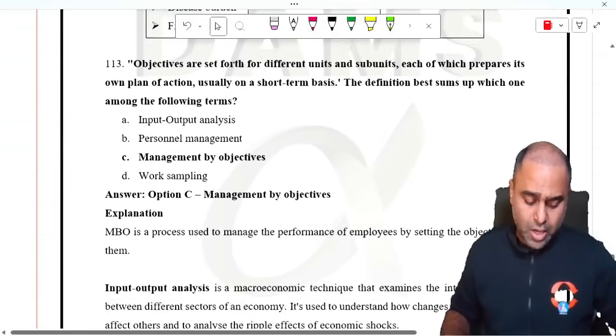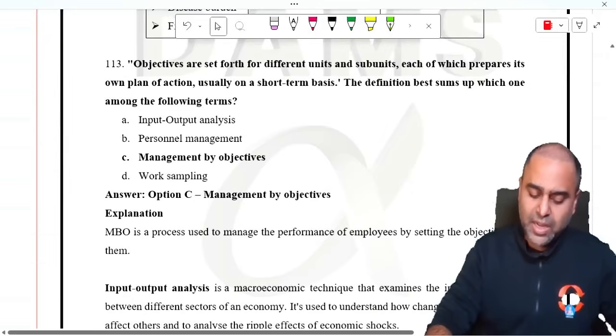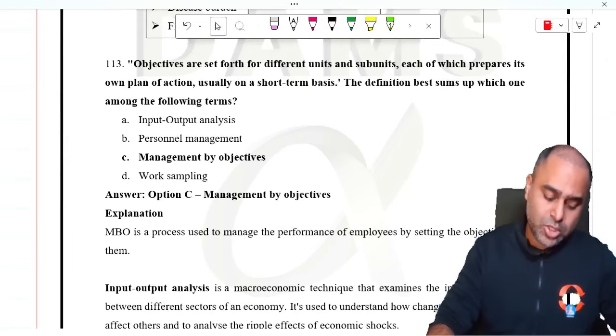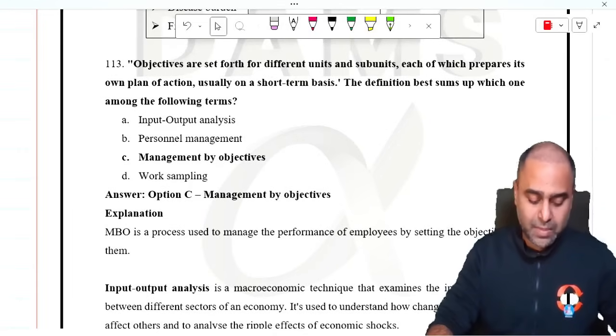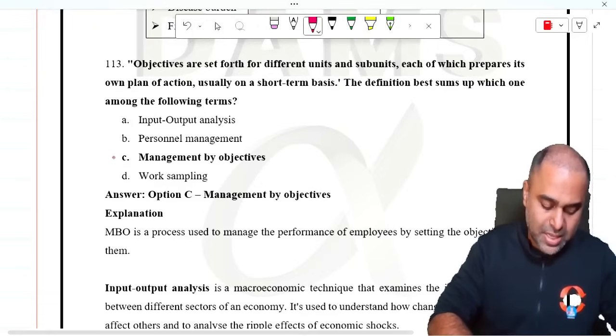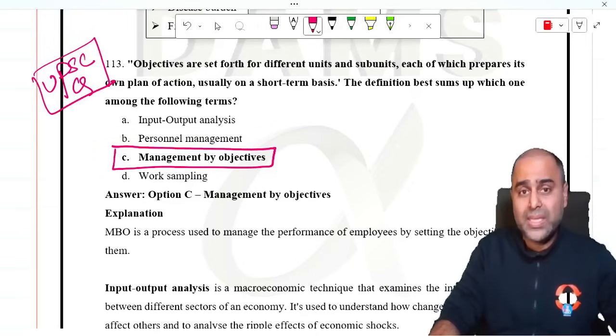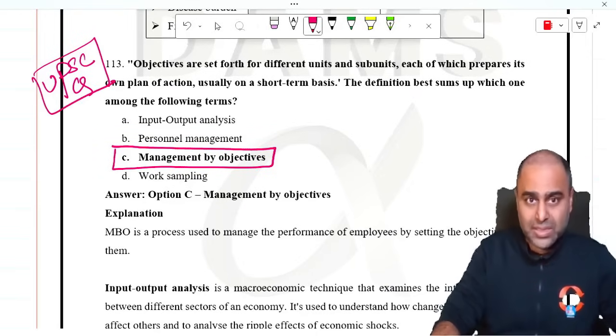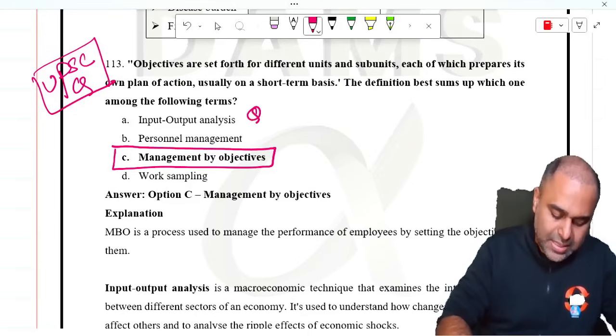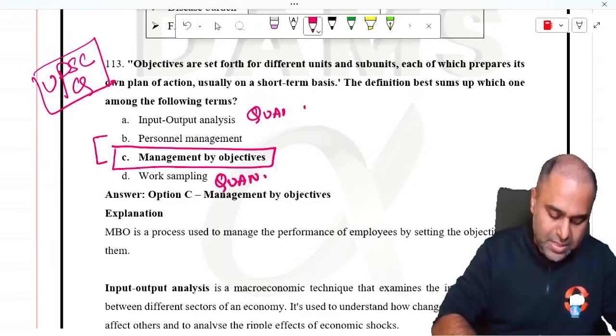Yes, guys. Objectives are set forth for different units and subunits, each of which prepares its own action plan, usually on short-term basis. The definition best sums up which one of the following. Answer is MBO, management by objective. This is a classical UPSC question because in UPSC they want you to be managers. Guys, input-output analysis is quanti method of management. Work sampling is quanti method of management, whereas these two are quali methods of management.